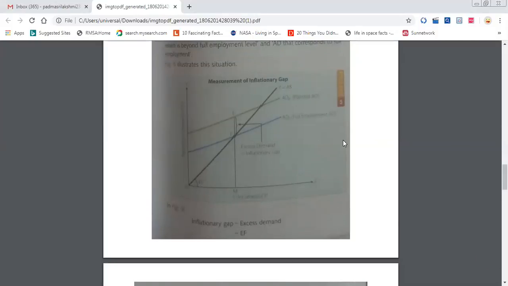Many times they will not ask the whole concept as such, like write excess demand, deficient demand. Sometimes they will ask you to write about inflationary gap alone, or deflationary gap alone. Otherwise, problems of inflationary gap, problems of deflationary gap, causes, any one concept they will ask to write. So you can concentrate on one particular thing, because you will not find time to complete everything.